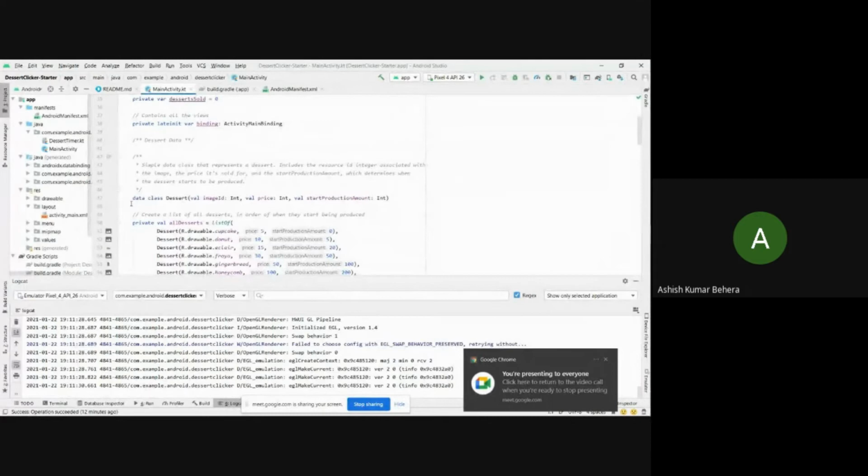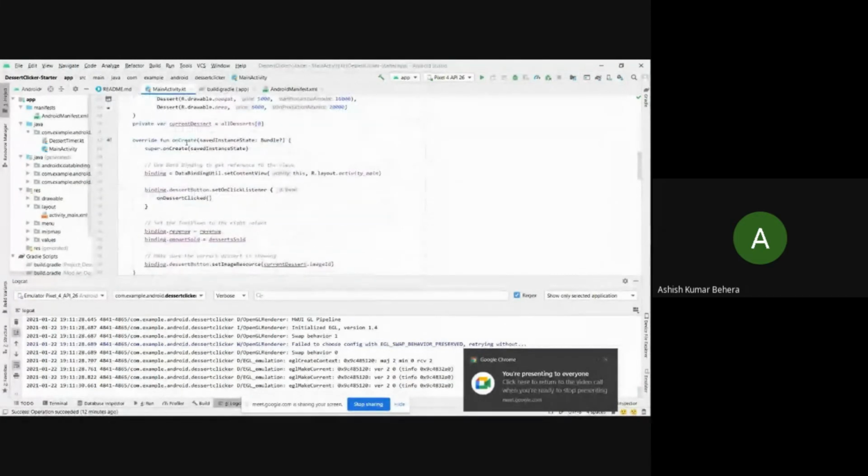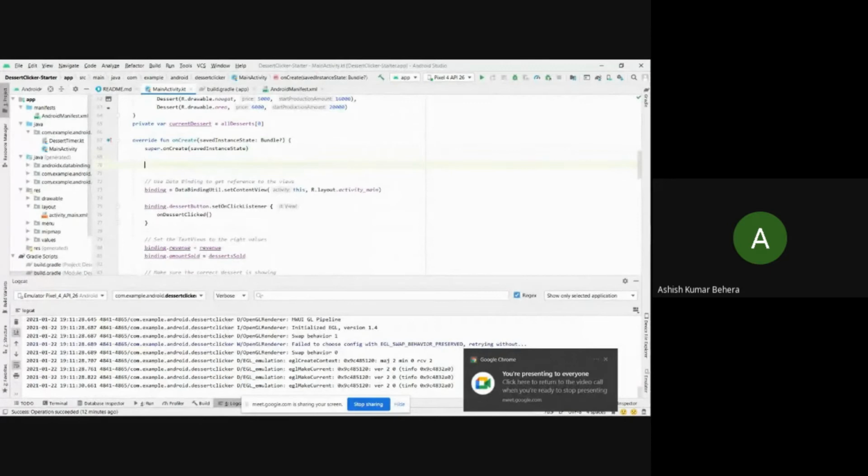So let me just add my log message. This is the overridden onCreate method, guys. Below it, I'll be adding my log message, Log.i. Okay, guys, here is an error. This is showing because we have not added the import statement yet. So I'll add the import statement by using the Alt+Enter method.